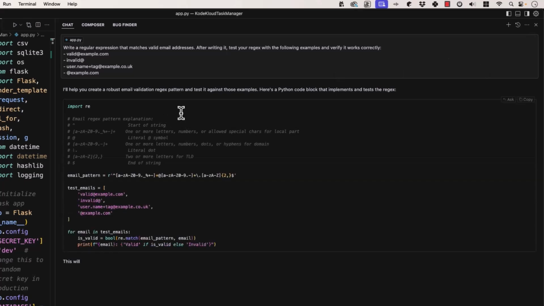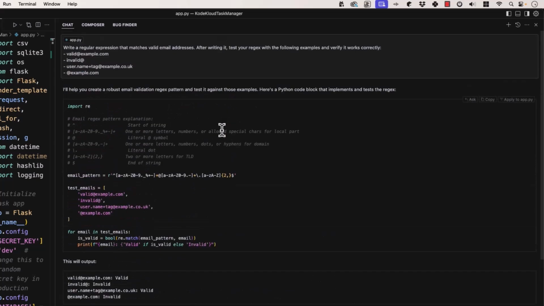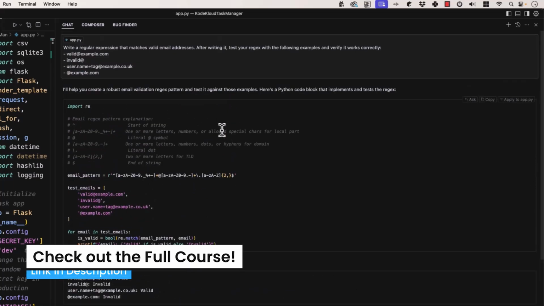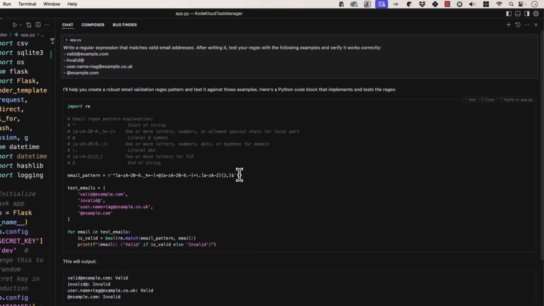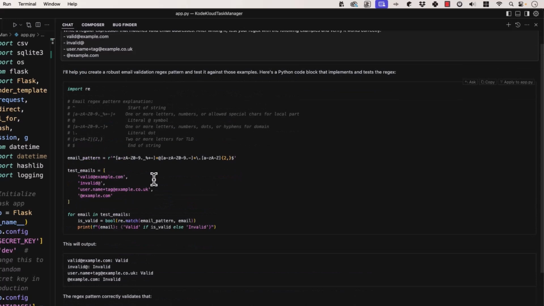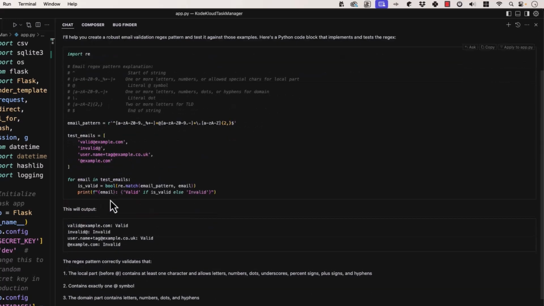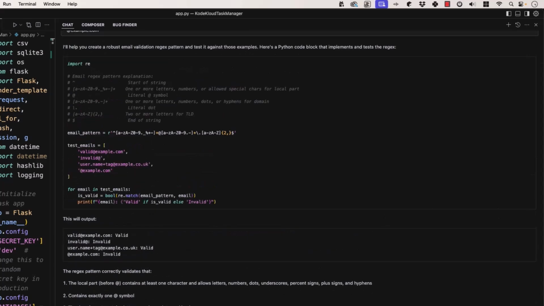And it says right here at the top, I'll help you create a robust email validation regex pattern and test it against those examples. Here's a Python code block that implements and tests the regex. So not only does it test it, but it's giving you the opportunity to test it, right? So we can say email pattern, test emails, etc. So basically, self-consistency is just saying, hey, test it. There are other ways to do this too.